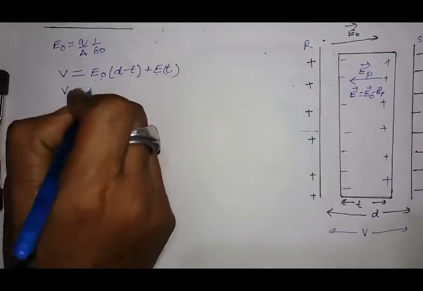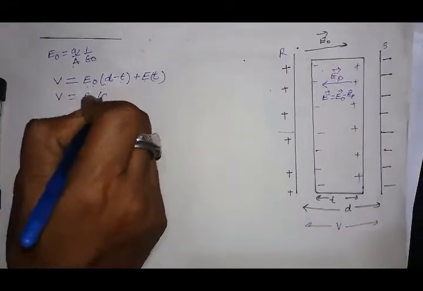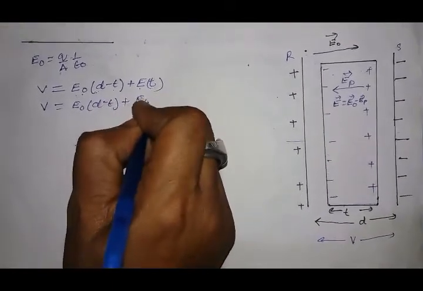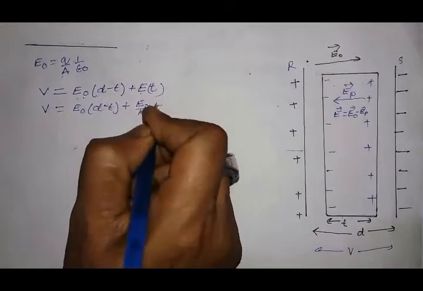Now V equal to E naught into d minus t plus E naught by K into t.